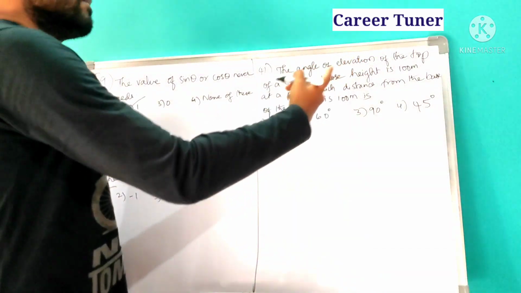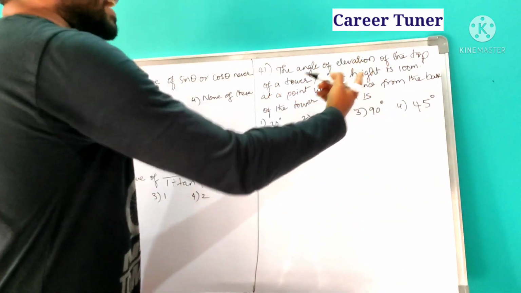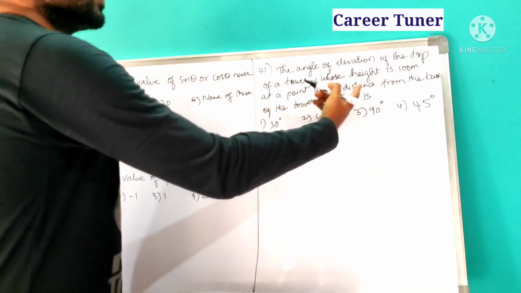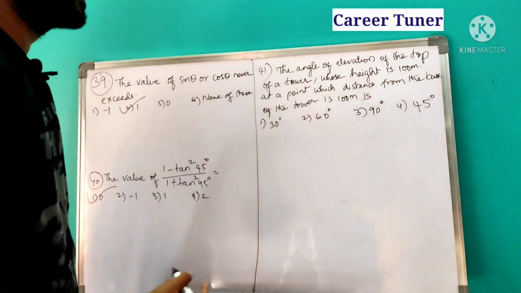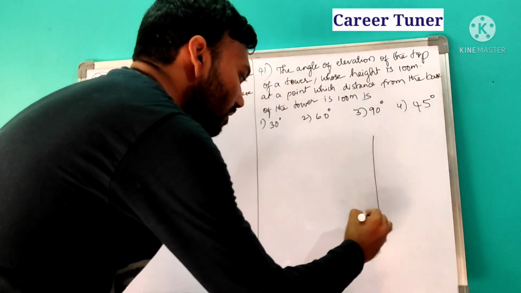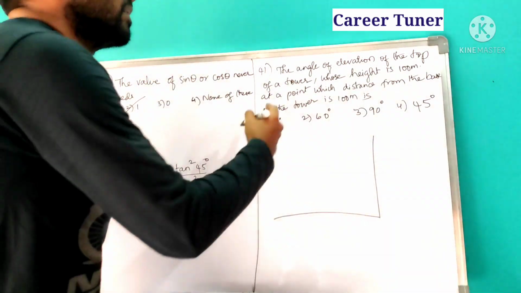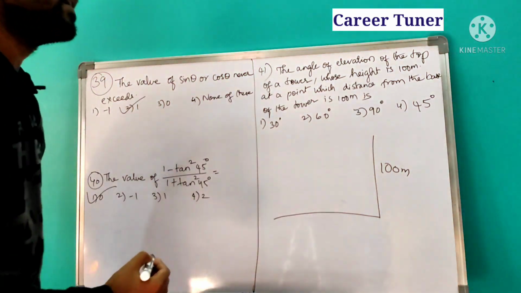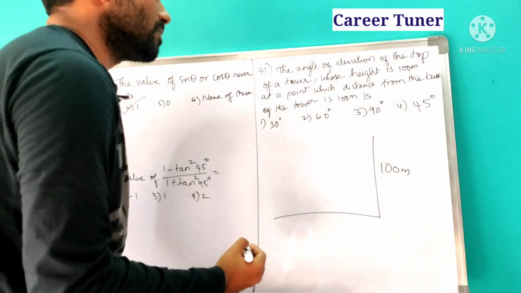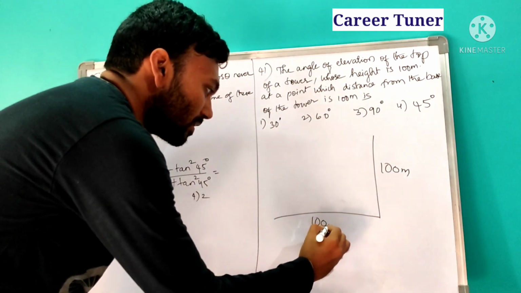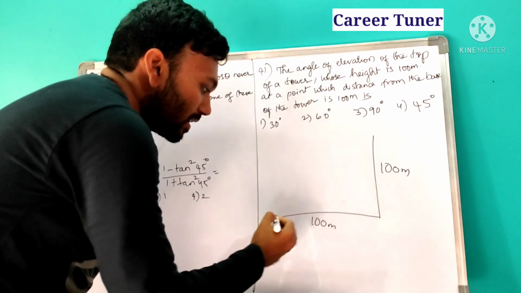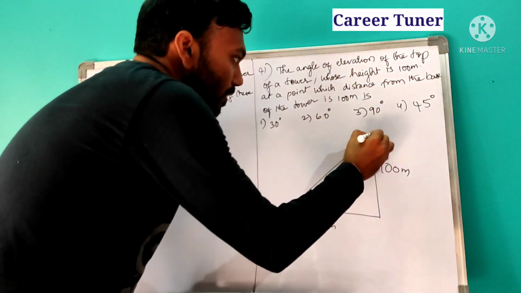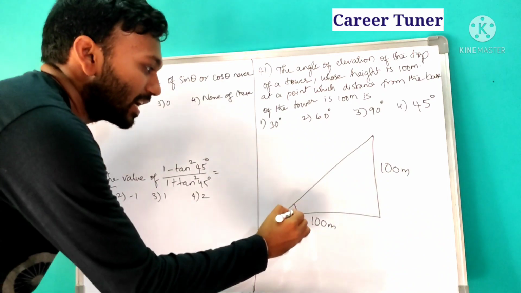Next, the angle of elevation of the top of a tower whose height is 100 meters, at a point whose distance from the base of the tower is 100. So see. Now, height is nothing but how much given? 100 meters. At a point whose distance from its base is nothing but 100. So from the base it is 100 meters. From here they are going towards the height of the tower. So what is the angle of elevation?